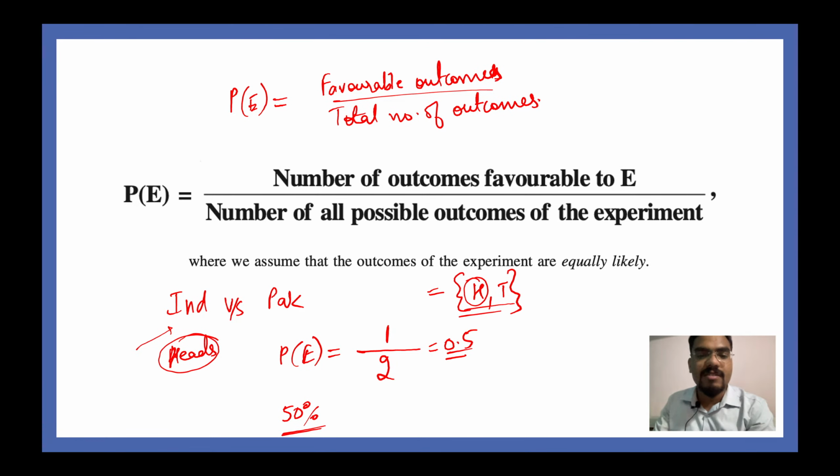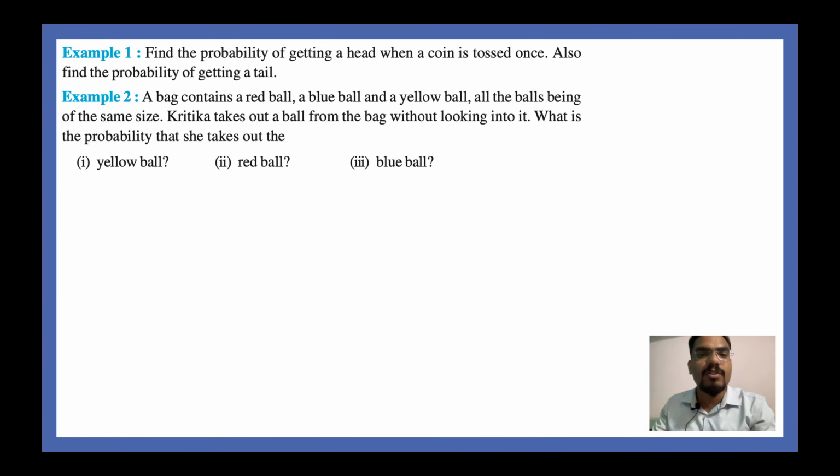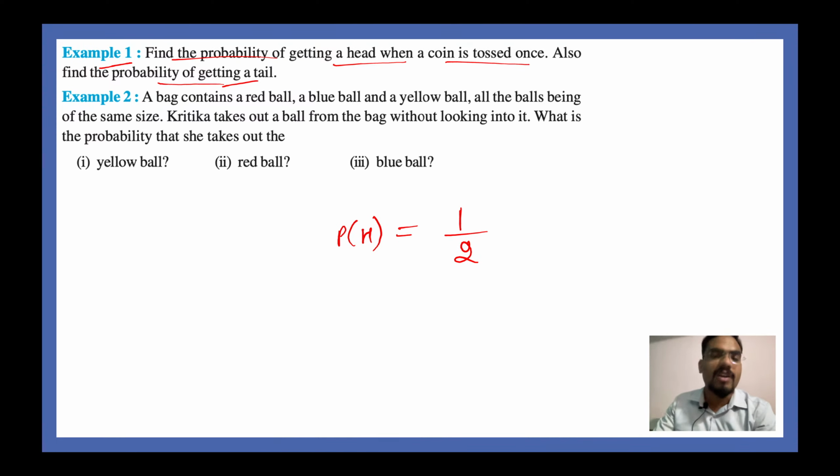So this is a classic example. Now let's move on to another question. Coincidentally, this is our example 1 also from the book. Find the probability of getting a head when a coin is tossed once. Also find the probability of getting a tail. So coming to example number 1, guys, your probability of getting a head is equal to, the total number of outcomes are 2 and your favorable outcome is 1. So that is why your probability will be equal to 1 by 2.